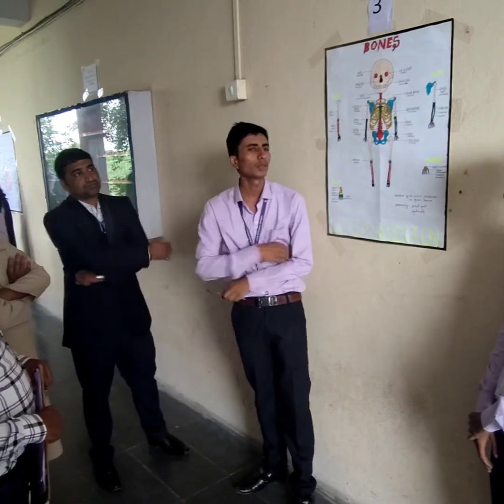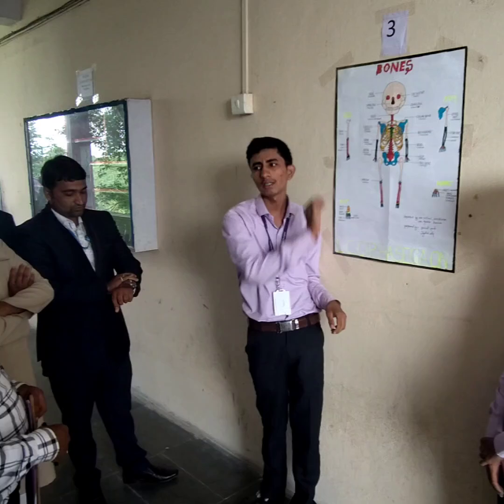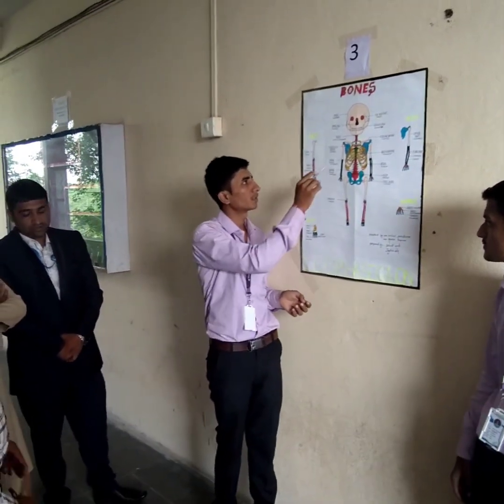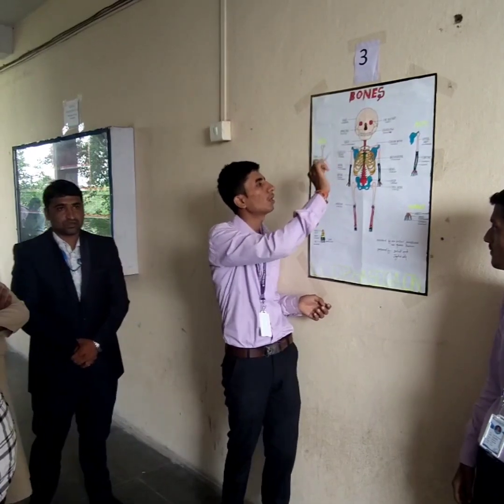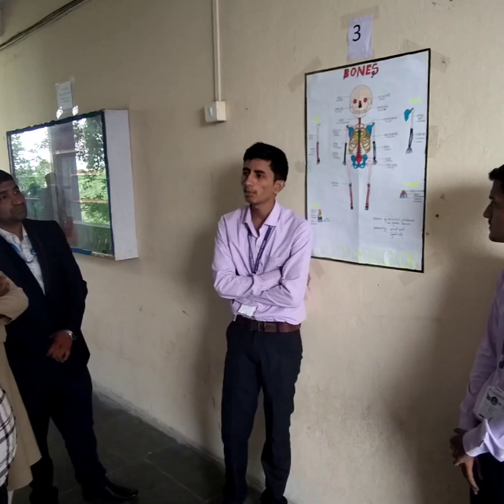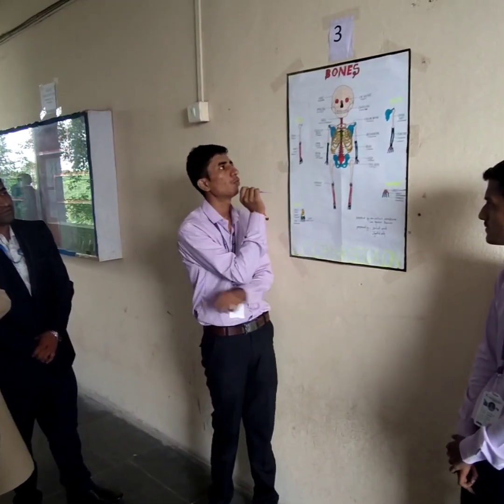Thakur College of Pharmacy presents the topic about the skeletal system in our body. The skeletal system is divided into two parts: axial skeleton and appendicular skeleton. Axial skeleton consists of 80 bones and appendicular skeleton consists of 126 bones.